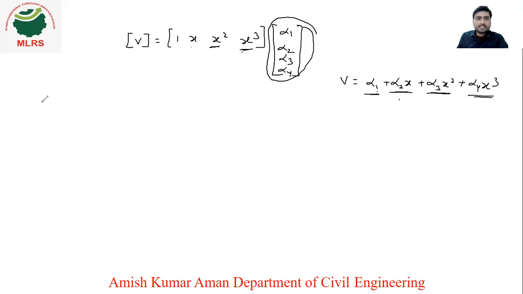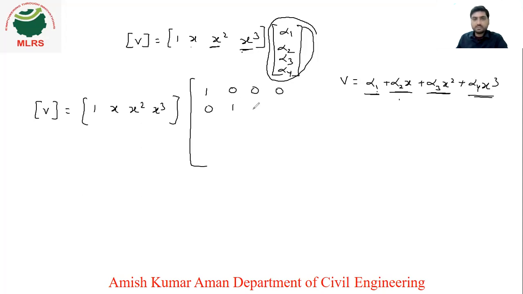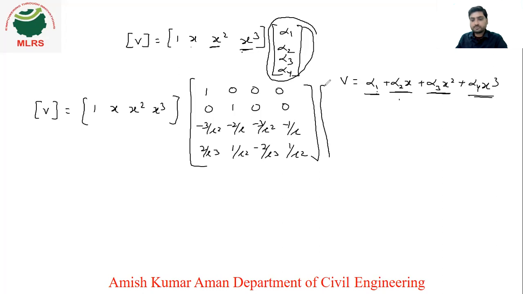Displacement. So your V matrix will now be in the form 1 x, x square, x cube, and that matrix is 1 0 0 0, 0 1 0 0, minus 3 by L square, minus 2 by L, minus 3 by L square, then minus 1 by L, and here it is 2 by L cube, 1 by L square, here minus 2 by L cube, and here 1 by L square, into V1 theta 1 V2 theta 2.